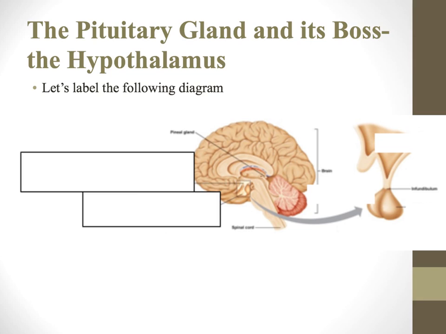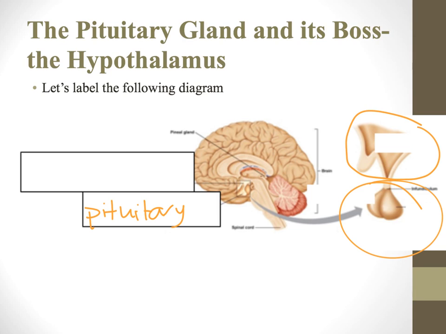All right, so let's dive a little deeper into one of the most fascinating glands of the body, which is the pituitary. So the pituitary is this thing here that kind of looks like testicles, but they're not. They're tiny little glands within your brain, and they are stuck to this gland right here called the hypothalamus. So the hypothalamus is right up here, the pituitary right here. You're going to notice that the pituitary has two lobes, anterior facing the front of the head, and then posterior facing the rear.